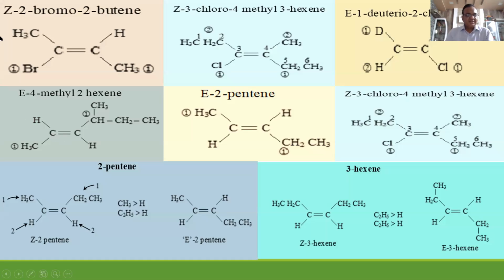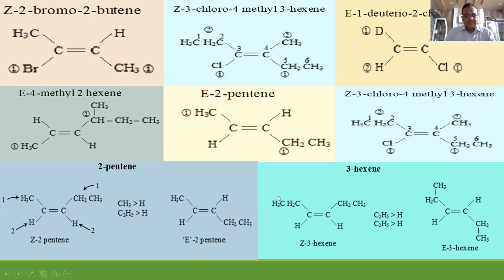These are again some examples. Bromo-2-butene, Z isomer. Then 2Z-3-chloro-4-methyl-3-hexene. The double bond is between the third and fourth carbon. At the fourth position there is a methyl, and Z means same. So the first priority groups lie on the same side of the double bond: Z. First priority groups lying on the opposite side of the double bond: E. Same logic here also. Z-2-pentene, E-2-pentene, Z-3-hexene, E-3-hexene. Observe it.